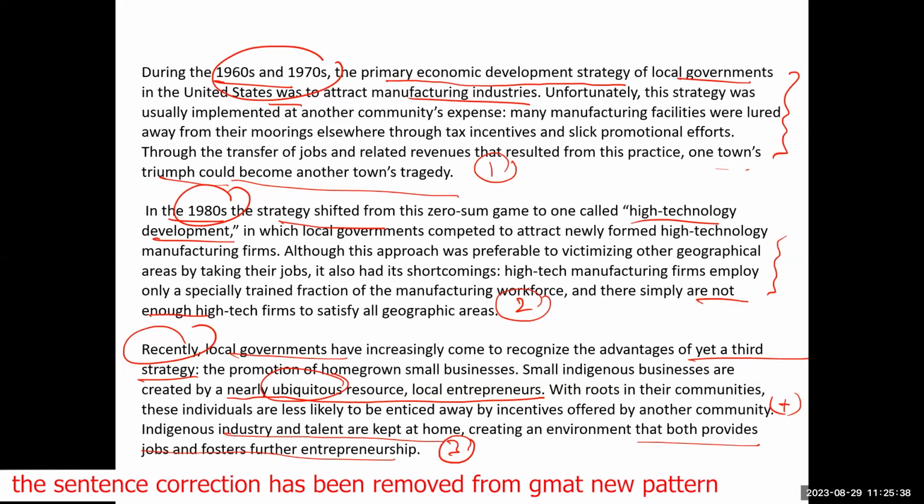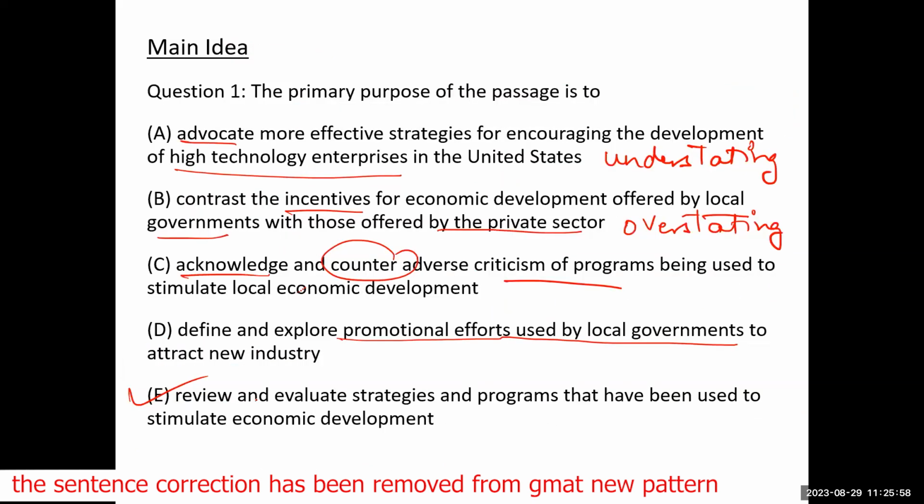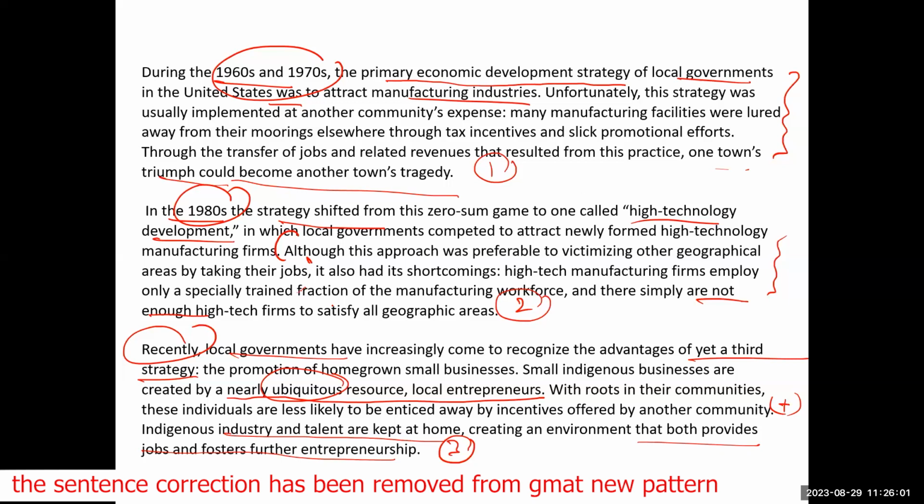Then he says, although this approach was preferable to victimizing other geographical areas by taking their jobs, it also had its shortcomings. So, what exactly is the advantage? This portion talks about the advantage, because after this, he talks about the disadvantages of high technology manufacturing. The advantage is that this approach was preferable to victimizing other geographical areas by taking their jobs.